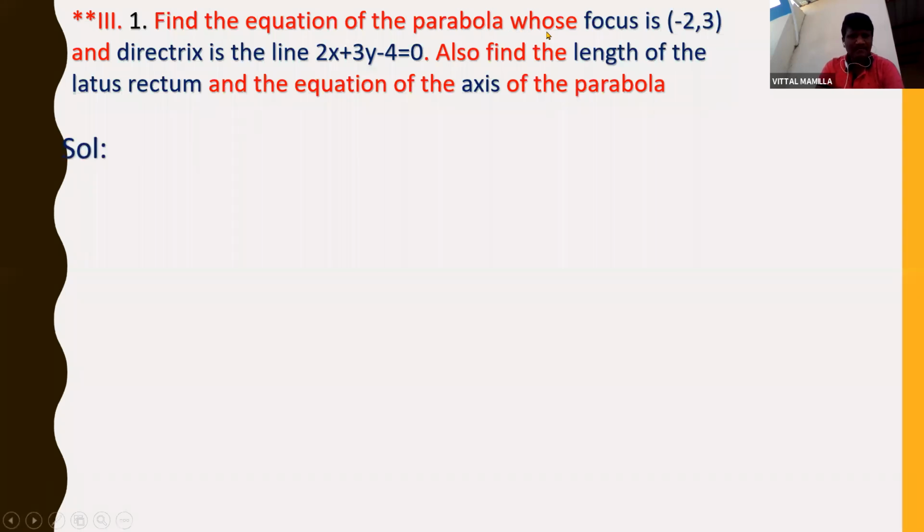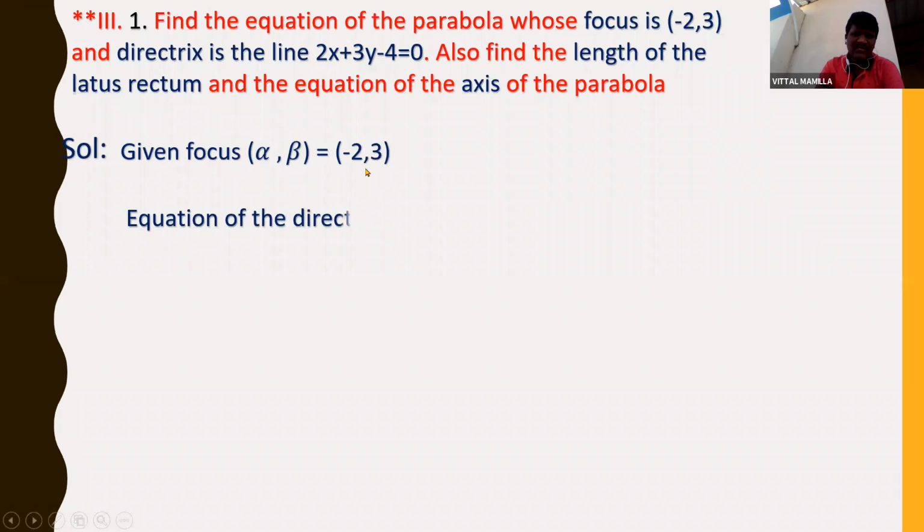Let us solve this. Given focus, I am assuming the focus as alpha comma beta, which is -2 comma 3, and the equation of the directrix is 2x plus 3y minus 4. You know the equation of the directrix can be written as Lx plus My plus N is equal to 0. So which type of parabola is it? This is the 9th type of parabola.